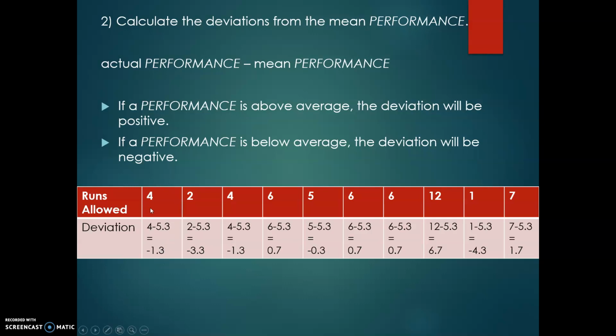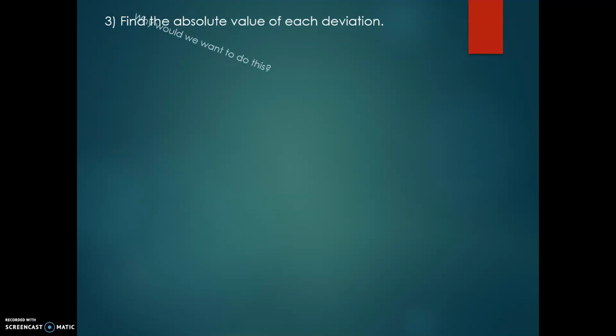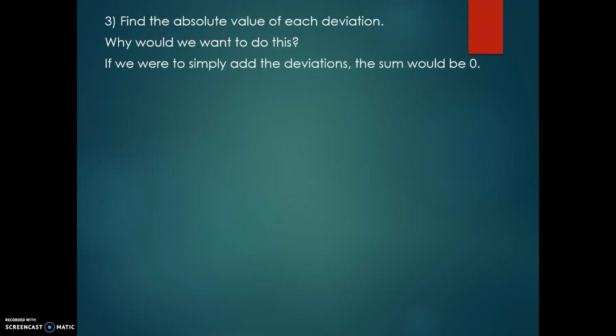So here, we were under the 5.3, so we're negative; under, so we're negative; over, so we're positive; under, so we're negative, and so on and so forth. But like we said, we want to get to an absolute deviation, the mean absolute deviation. So we need that absolute value because we were trying to figure out how far away it is.